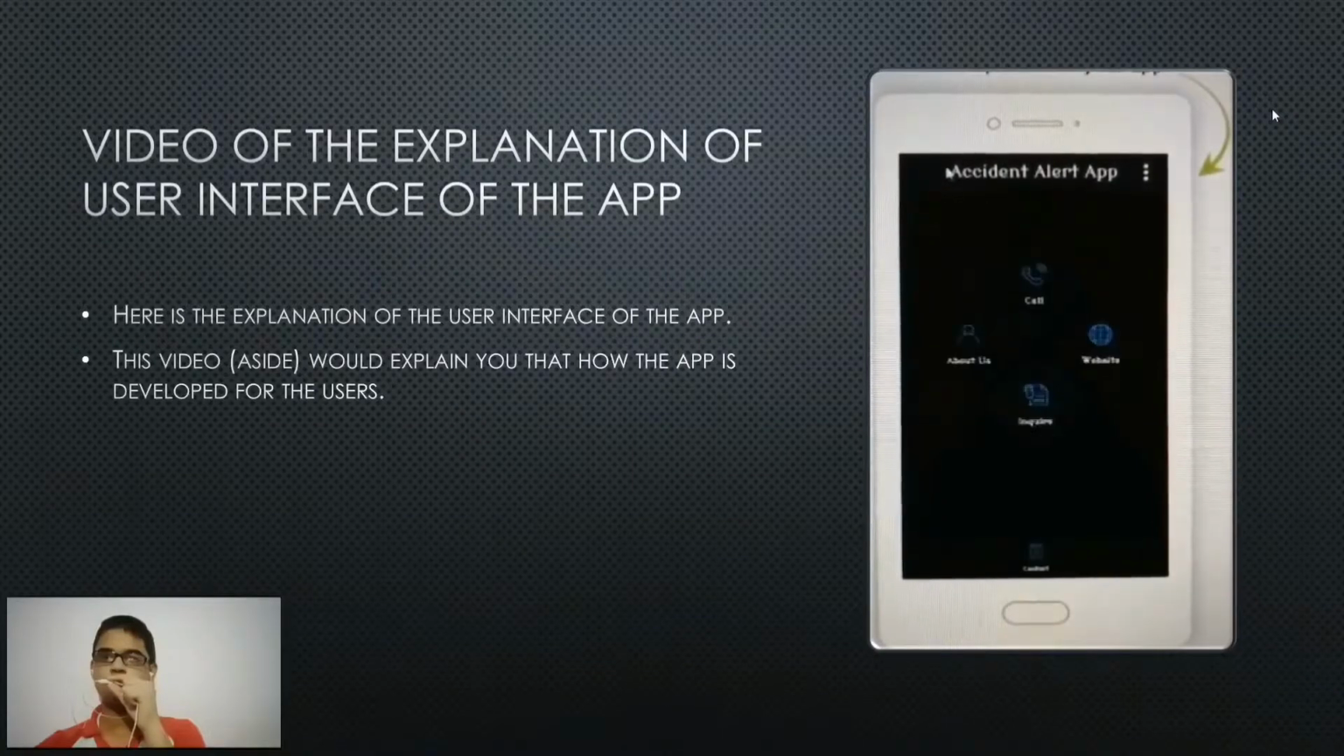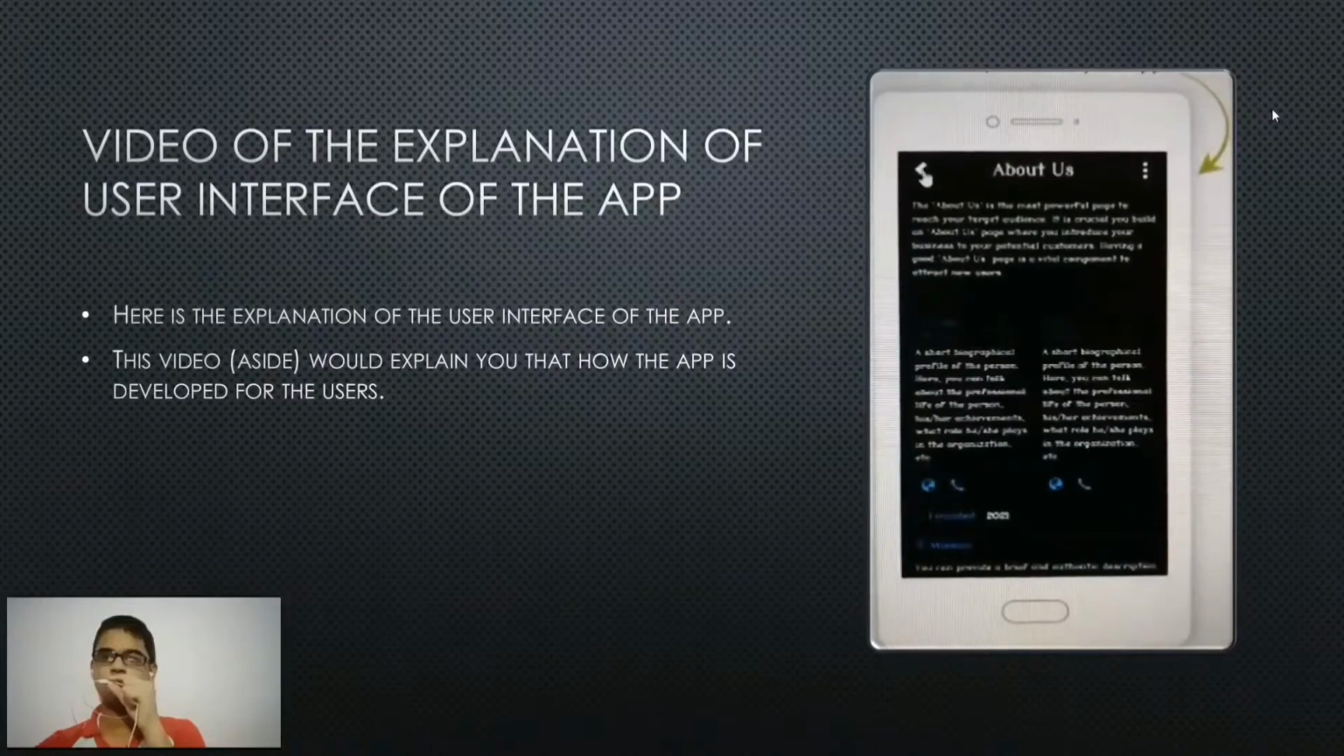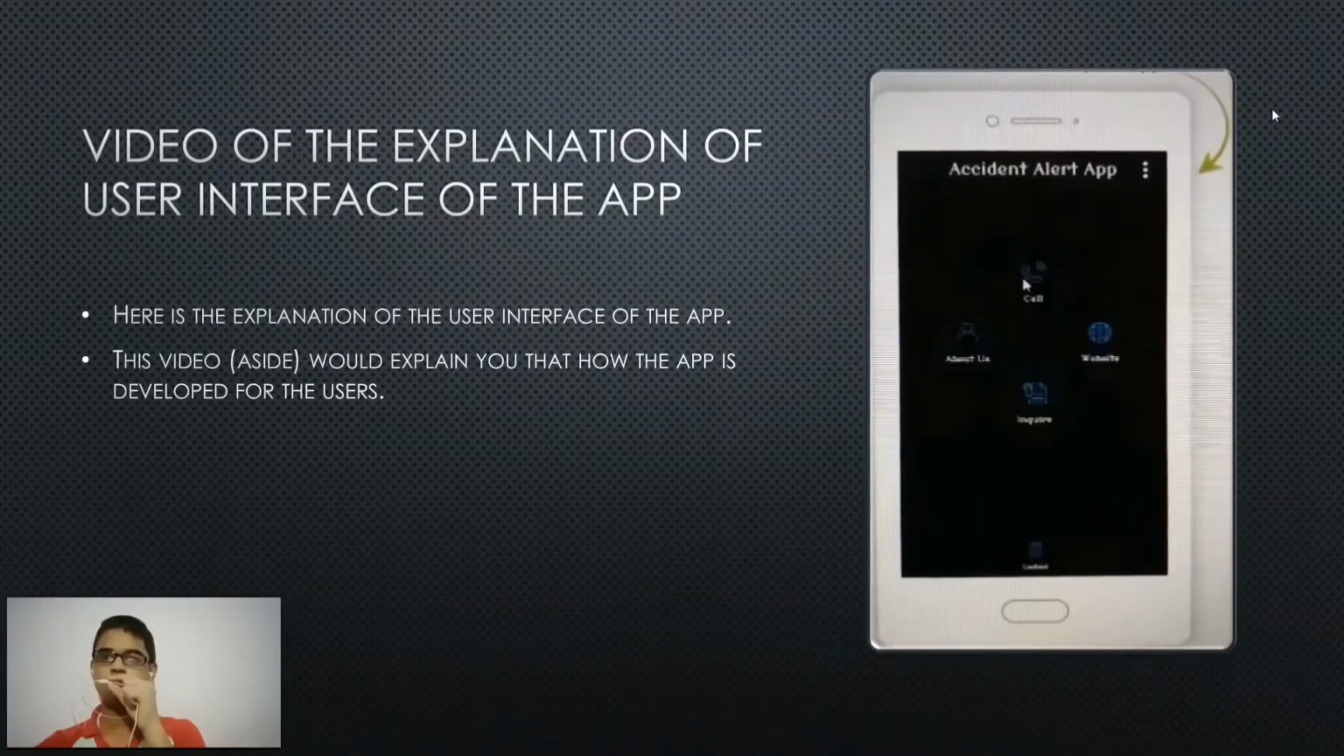And then comes the about us. In this about us section, there would be information about the developer of the application, that is us, and who has prepared this application, etc. In the last is the contacts one. This contact is the contacts of that person, so that his or her family members could be informed that he or she has met with an accident.